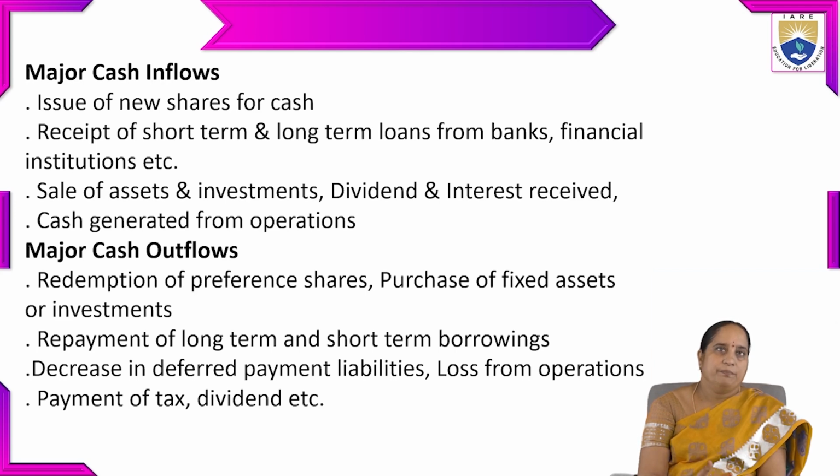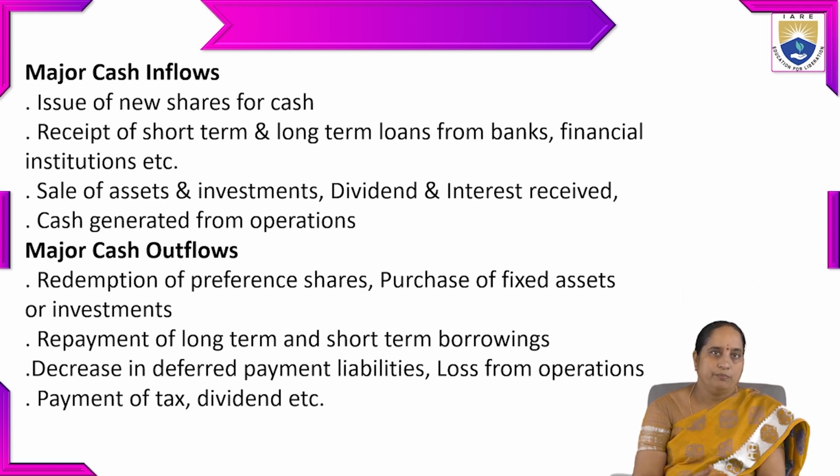Then coming to major cash inflows. Major cash inflows include issue of new shares for cash, receipt of short-term and long-term loans from banks and financial institutions, sale of assets and investments, dividend and interest received, and cash generated from operations. These are all the major sources of cash.